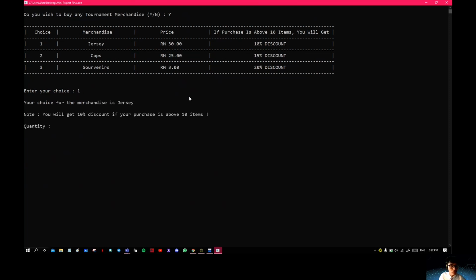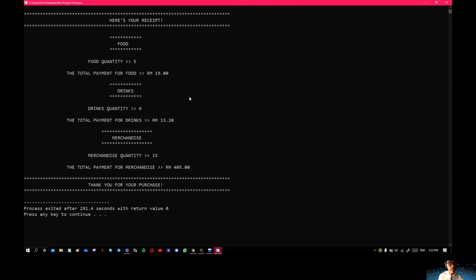I just have to put my choice, which is that I want to buy the jersey. It shows a note that you will get a 10% discount if your purchase is above 10 items. Let's say I want to buy the jersey for my team, which is 8, or I want to buy more, above 10 items, let's say 15 jerseys. It will show the total for the jerseys, and the discount has been deducted. Lastly, it will show the receipt of my food, drinks, and merchandise, with the quantity and the total payment I need to pay for each of them. That's all from me.